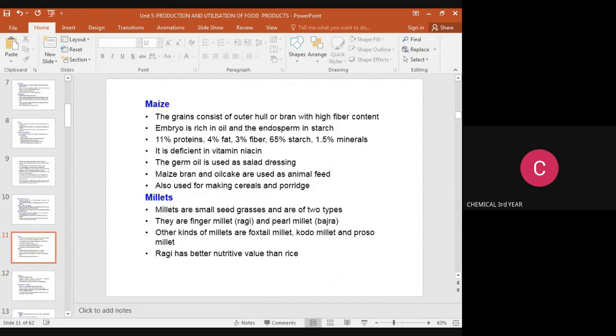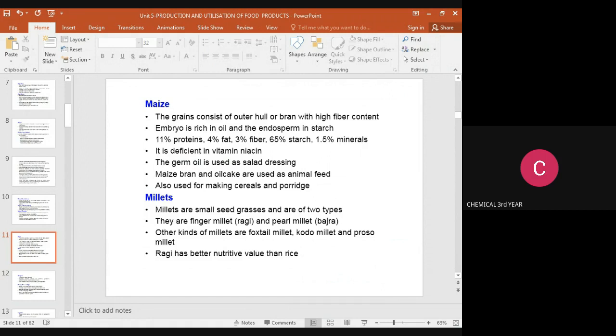Then another type of grain is maize. This grain contains an outer hull or bran with high fiber content. The embryo is rich in oil and the endosperm is starch. The composition is 11 percent protein, 4 percent fat, and 3 percent fiber, 65 percent starch, and 1.5 percent minerals.